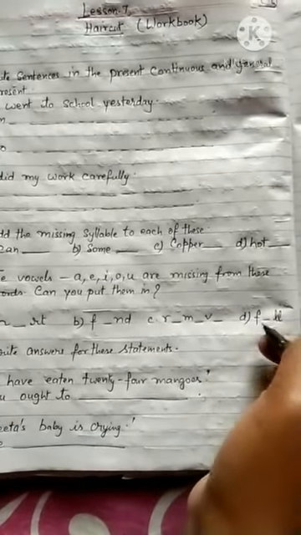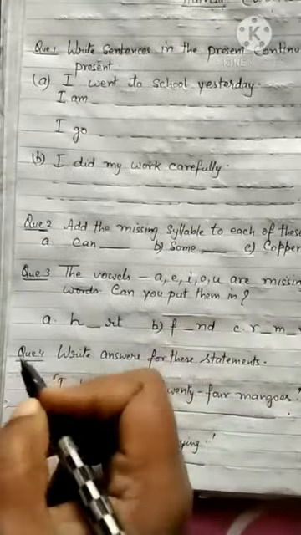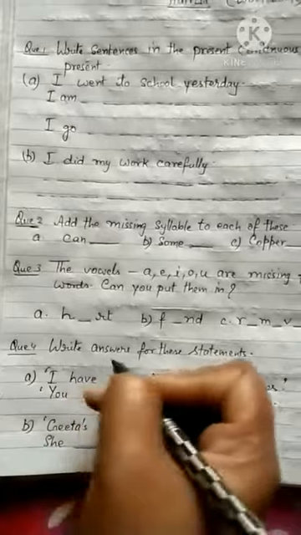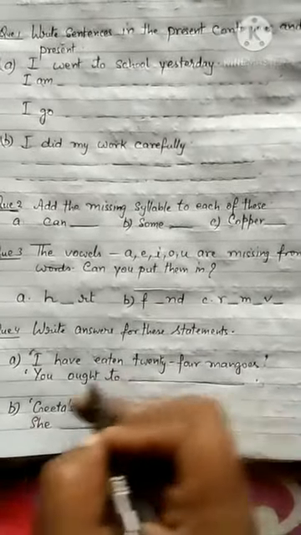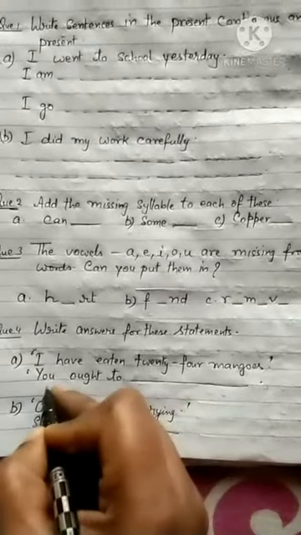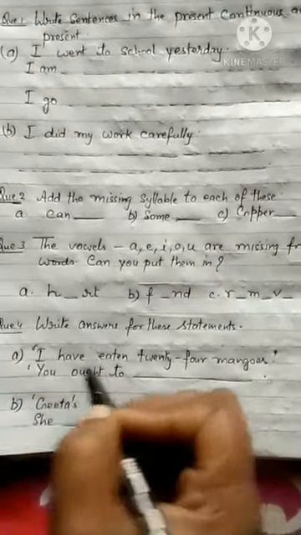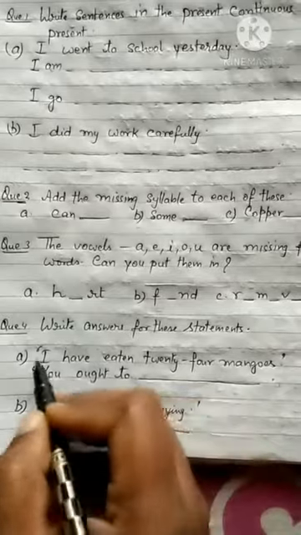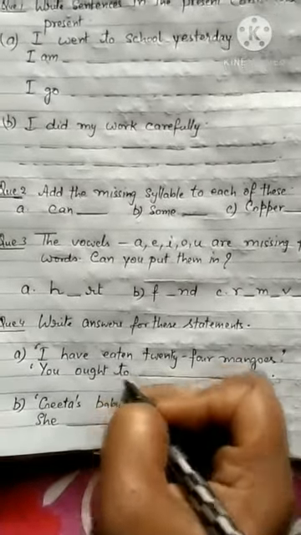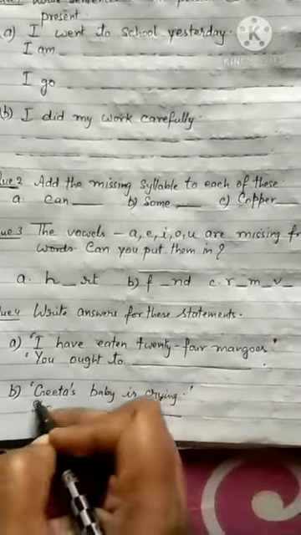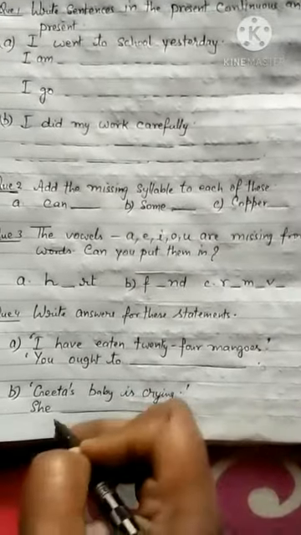Next is D, F dash LL. Now question number 4 is: write answers for these statements. The first statement is given, you have to change it by adding you ought to. I have eaten 24 mangoes, you ought to dash. Next is Geeta's baby is crying, she dash. You have to change it like this.